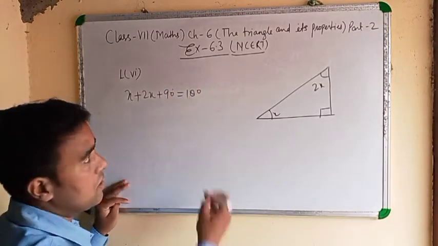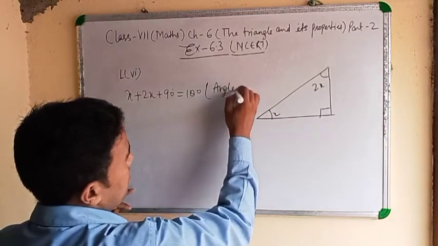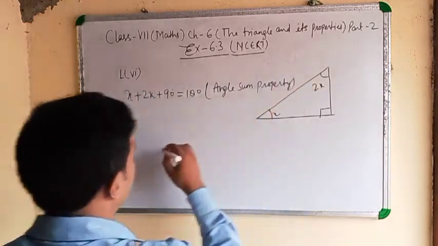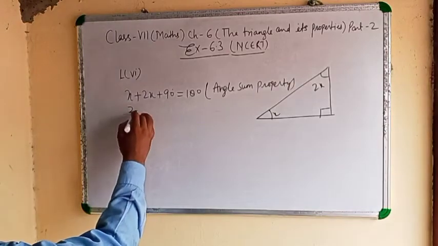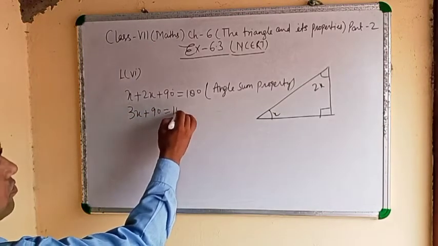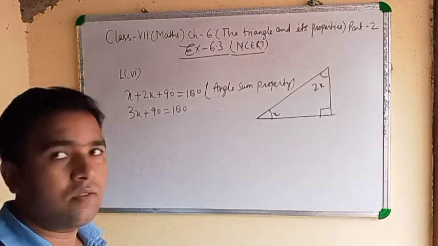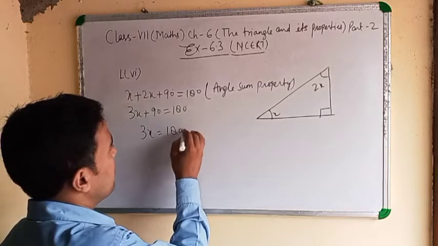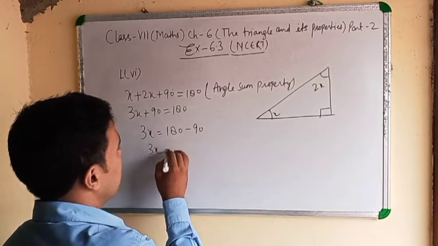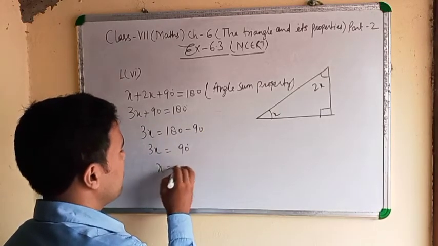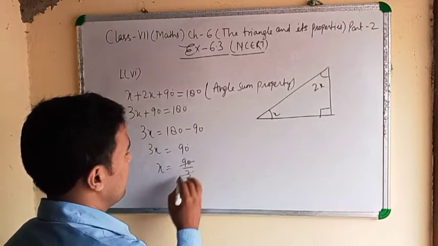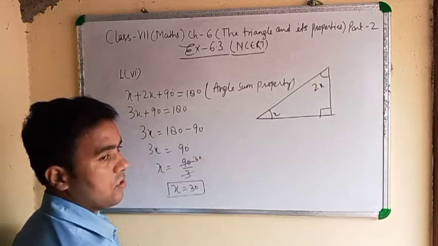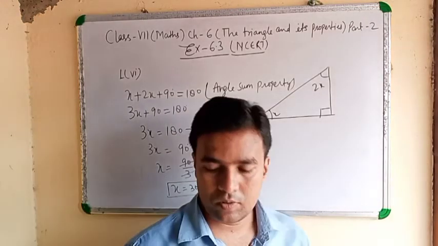By angle sum property. x plus 2x, 3x plus 90 equals 180 degrees. Then 3x equals 180 minus 90. 3x equals 90 degrees. x equals 90 by 3, 30. x equals 30 degrees. Note down.